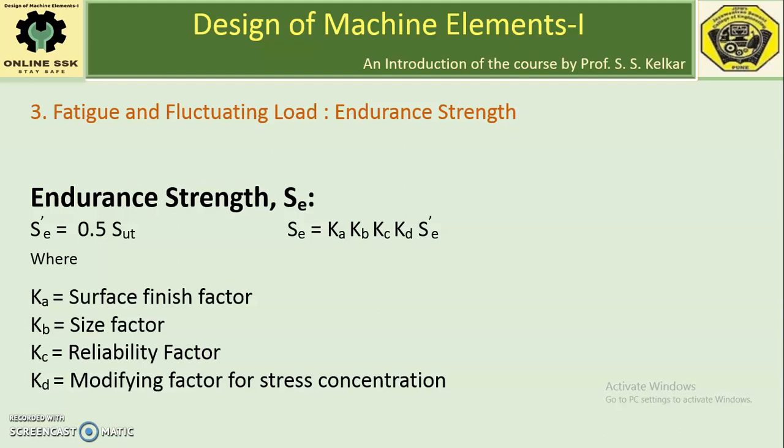Kd represents the modification factor for stress concentration, whose value depends upon the theoretical stress concentration factor and notch sensitivity. So by applying different modification factors, a fair approximation of the endurance limit can be determined.